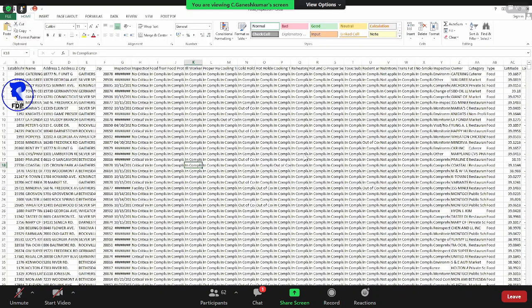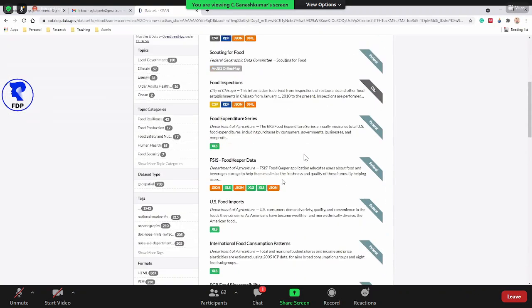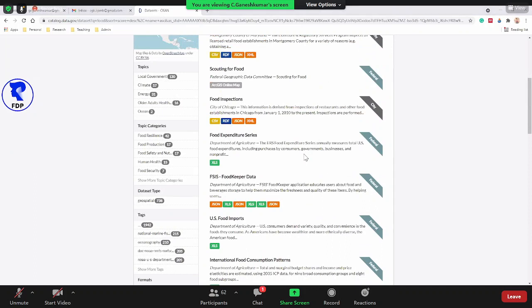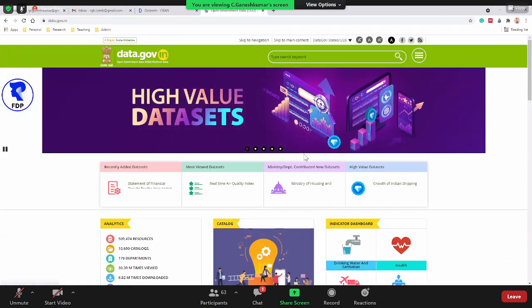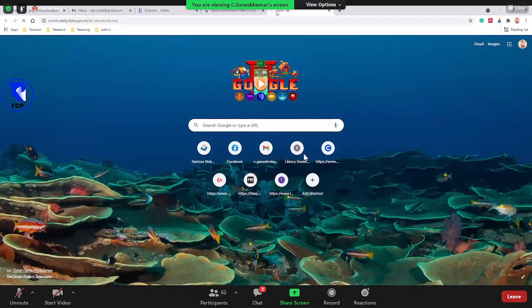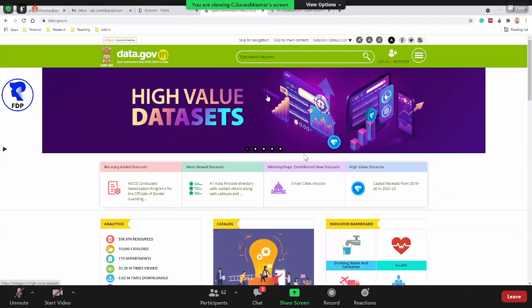Similarly, you can download a lot of data. This is one example. Now I'll go to the Indian context. Similarly, in India there are a lot of sources available. One of the sources is data.gov.in. The Indian government also provides a lot of data related to this concept, so try to use this for your research purpose. You have to register your login with your email ID, and then you can download any data.